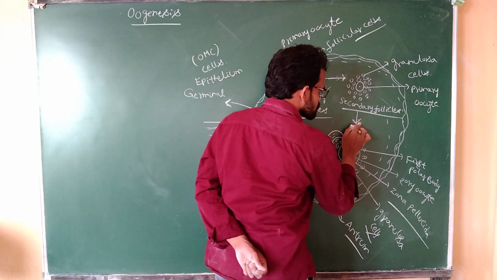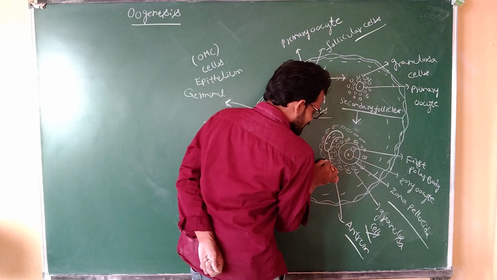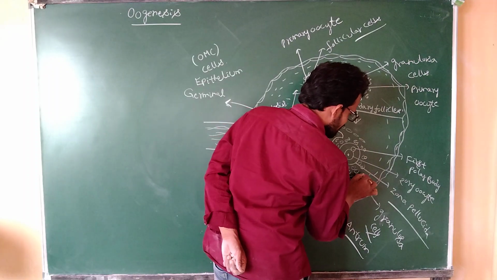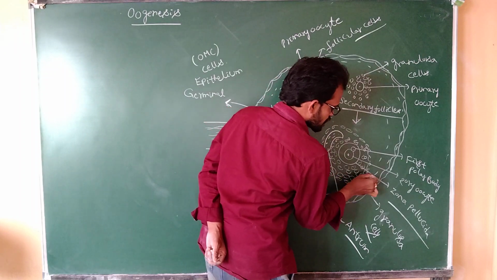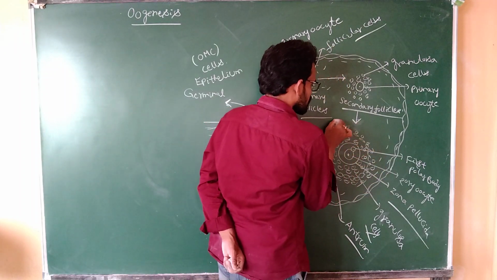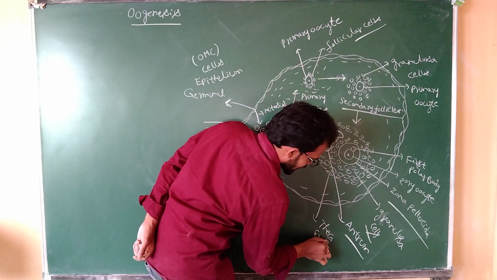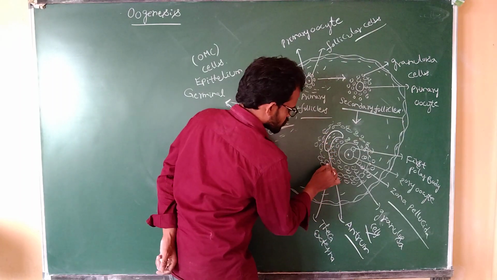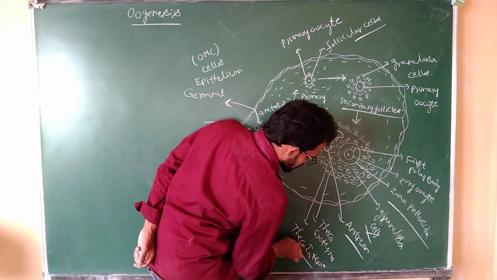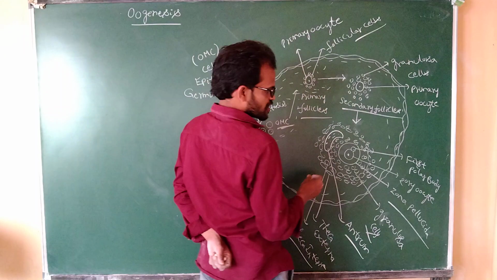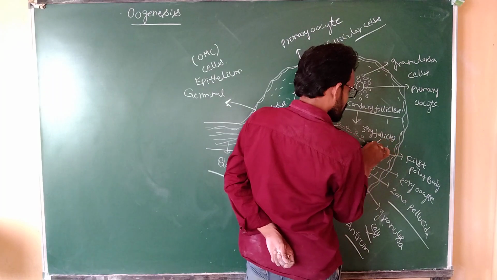Outside the antrum, there are theca externa and theca interna cells. Theca externa. Next one, theca interna. Okay, this indicates the tertiary follicles.